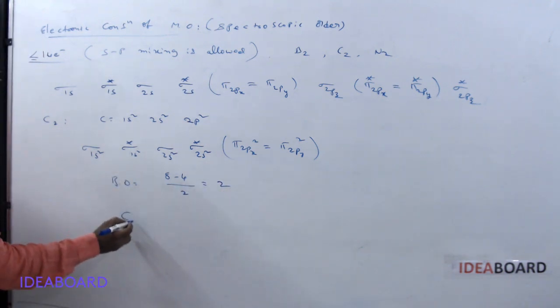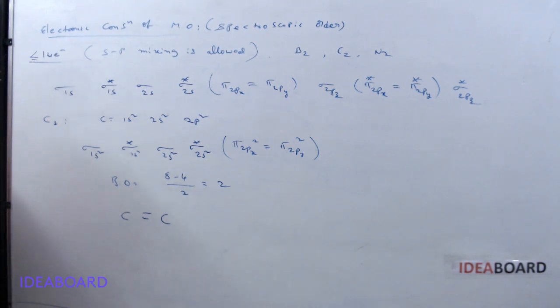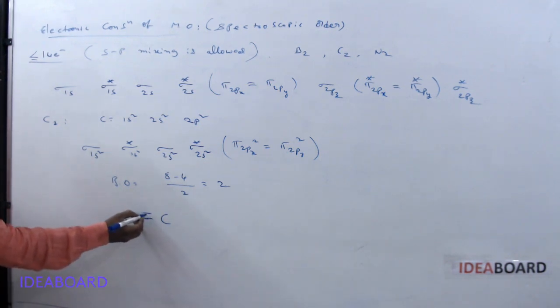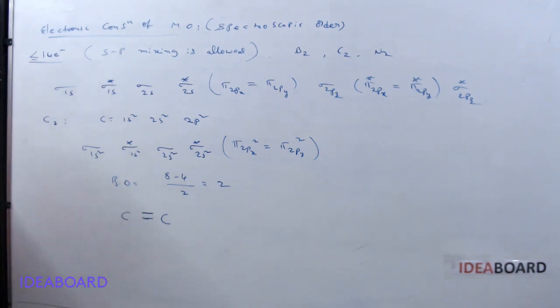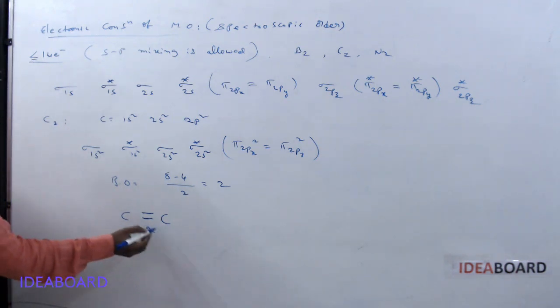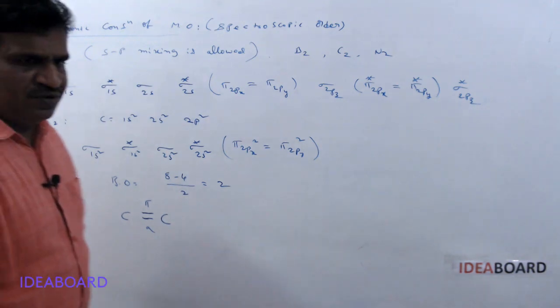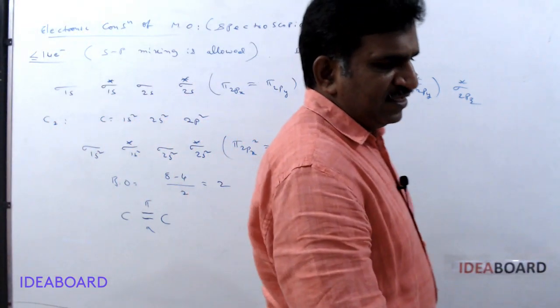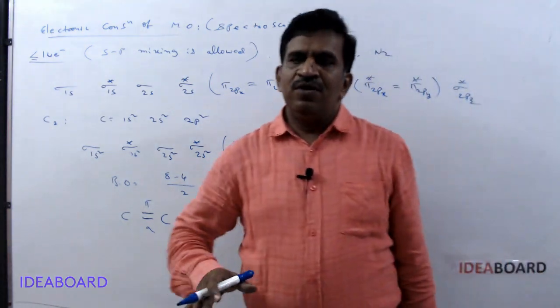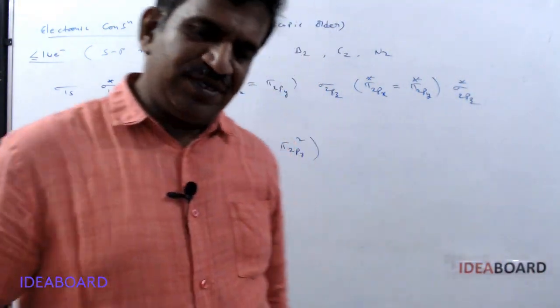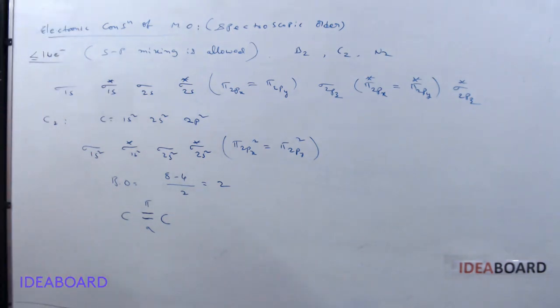This means between the two carbon atoms there is a double bond in the C2 molecule. What type of bonds are these two? Generally if a double bond is present, one is sigma and one is pi. Is that correct or wrong? In the C2 molecule, how many sigma bonds and how many pi bonds are present? It is not one sigma and one pi.